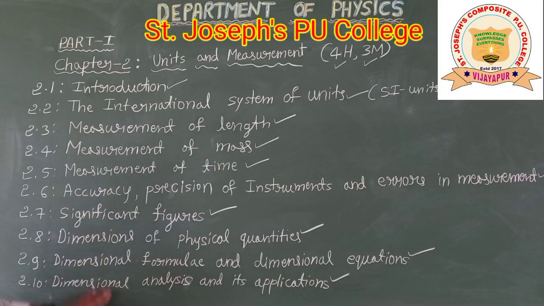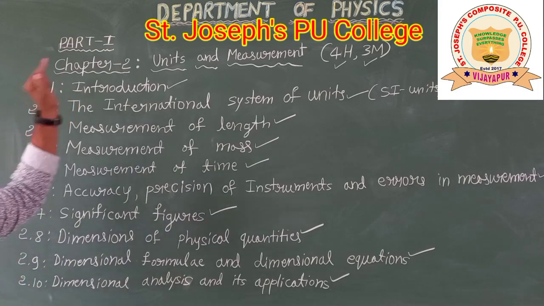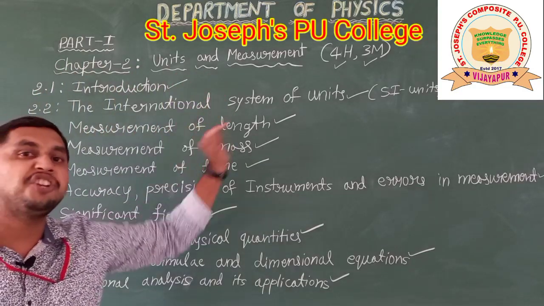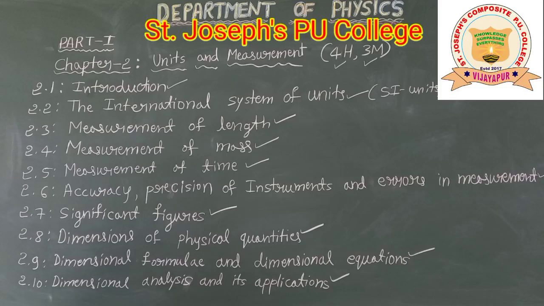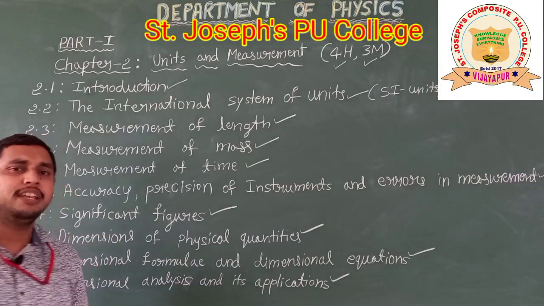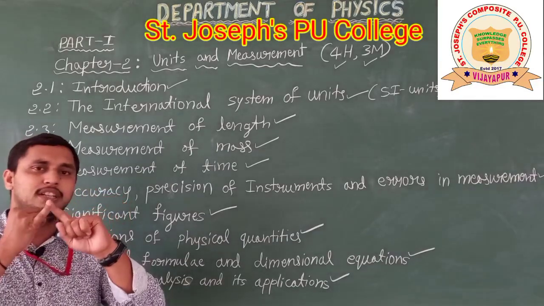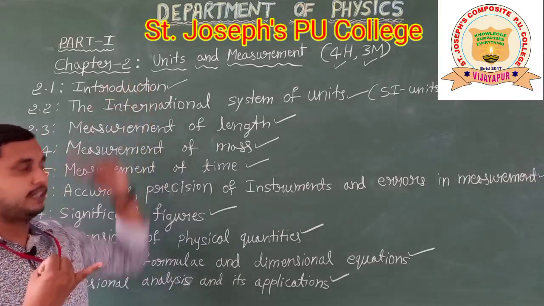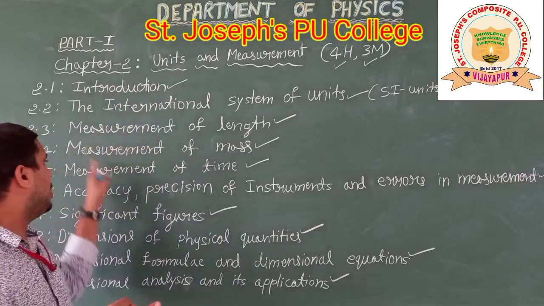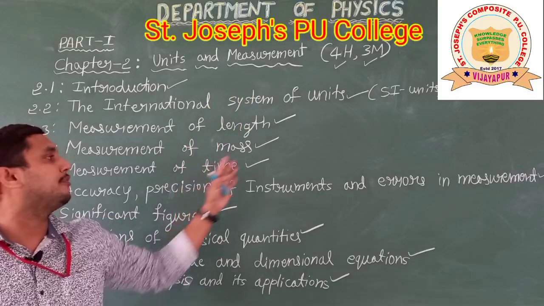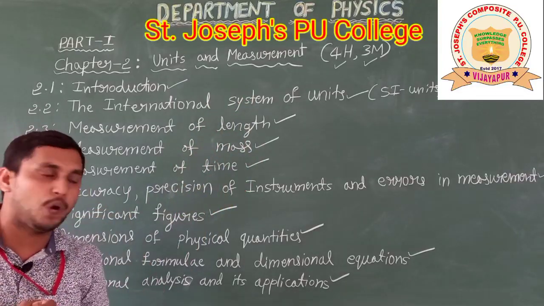These are the main points we are going to discuss under the units and measurements chapter. I hope it's clear. Three things are very important here. One is units, and the second one is measurements, how to measure the different physical quantities.